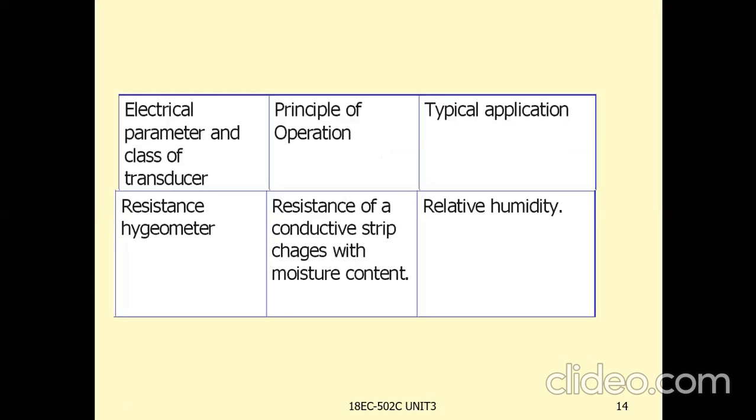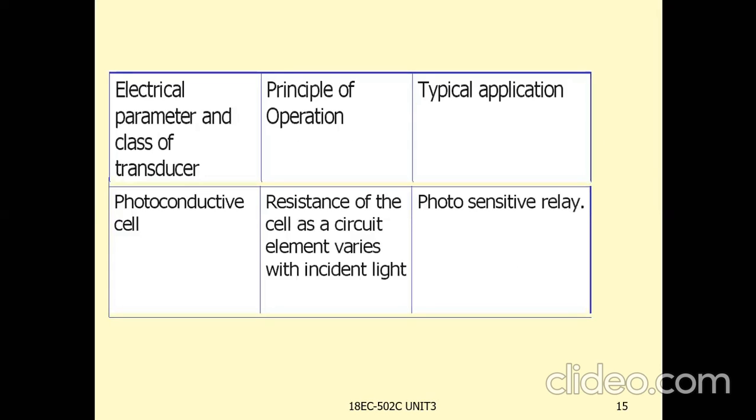And resistance hygrometer. The resistance of a conductive strip changes with moisture content, relative humidity. The application is to measure humidity. And photoconductive cell, another type of transducer.